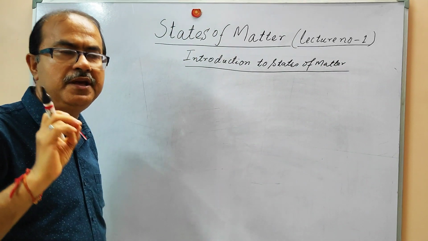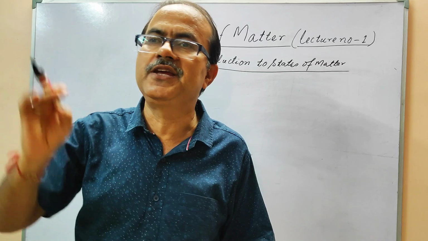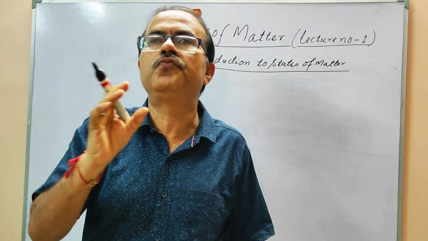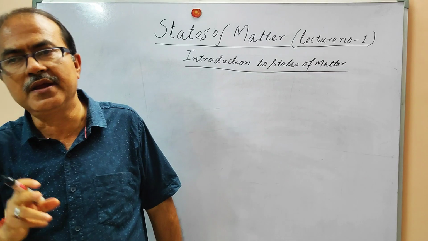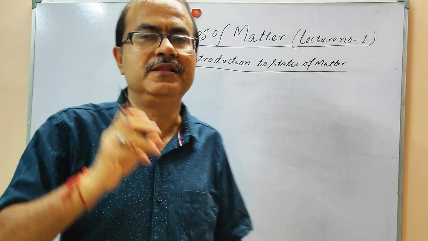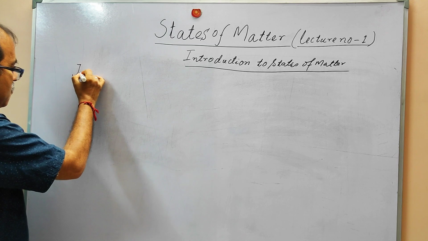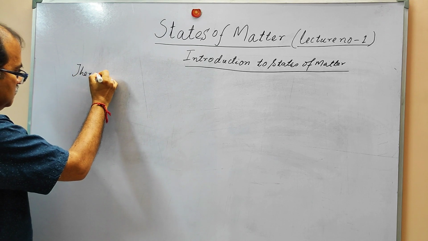I think it is now clear why there are three states of matter. It is basically the balancing of the two energies, the intermolecular interaction energy and the thermal energy. Now we are going to discuss what is thermal energy.